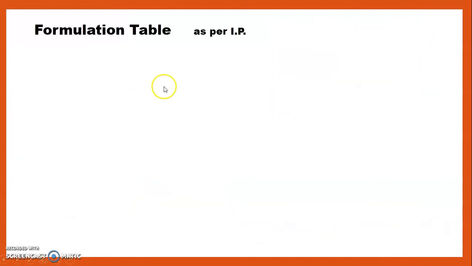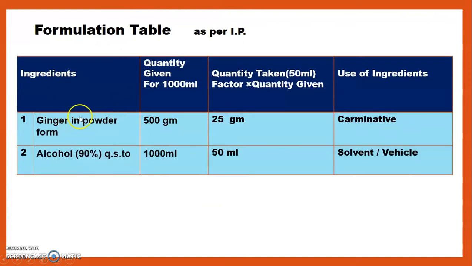Then we see the formulation table, as mentioned in the Indian Pharmacopoeia. It contains the ingredient, quantity given, quantity taken and use of the ingredient. Ingredients: ginger in powdered form, 500 gram for 1000 ml. For 1000 ml, 90% alcohol, quantity sufficient.